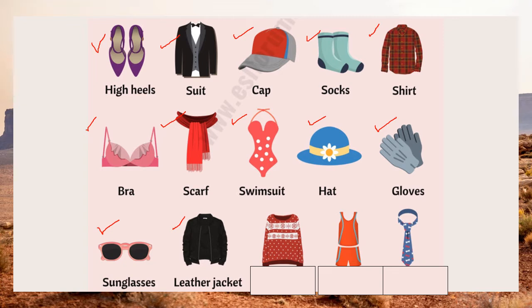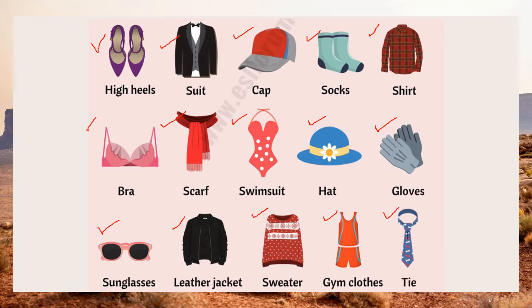This one is also similar. What do you call this? Sweater. And this one, you can call this sportswear or gym clothes. And this last one, it's a necktie. Alright, we have known many names of clothing already. That would be helpful in starting a conversation about clothes and fashion. Now, let us have a reading and listening exercise.